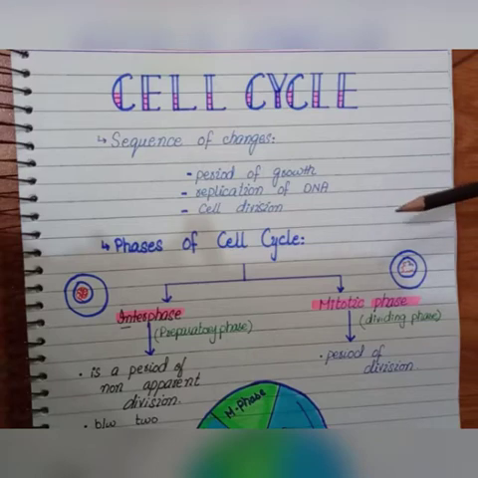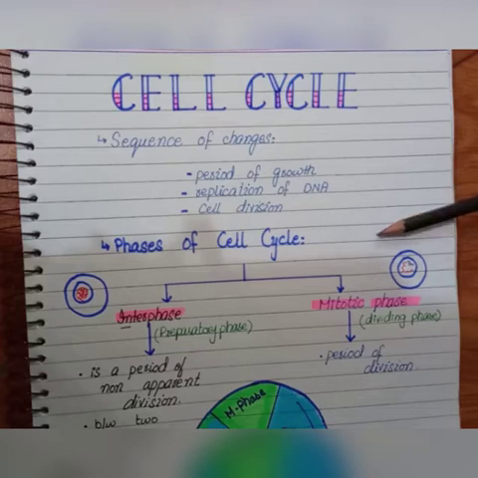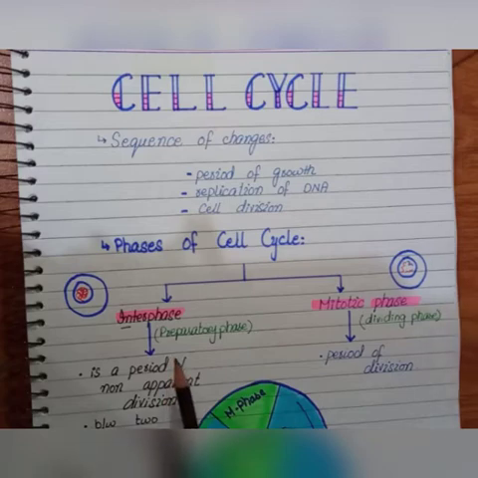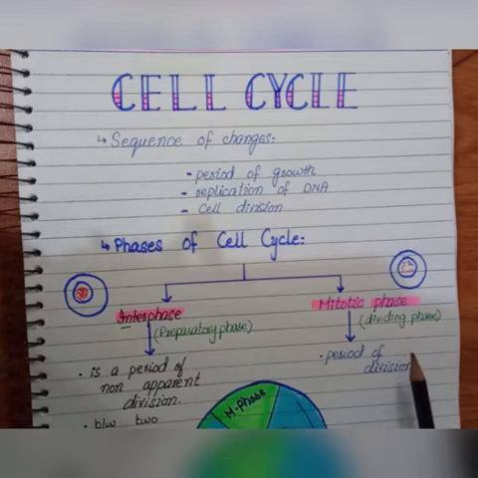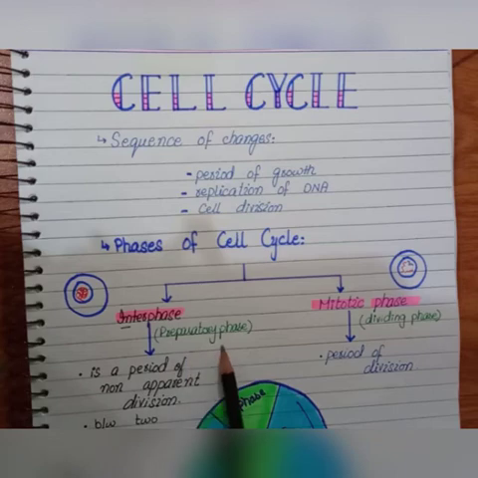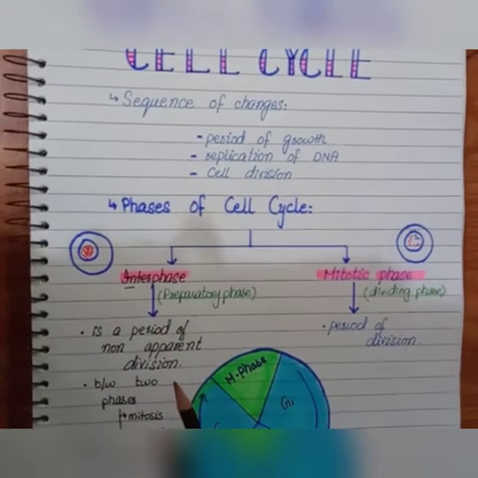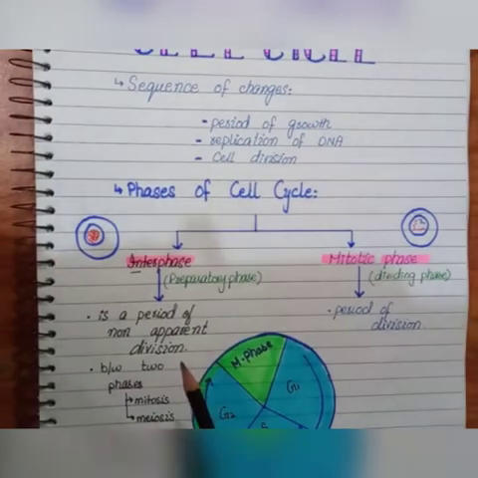We have also discussed different phases of the cell cycle. We have discussed the two phases of the cell cycle. First we have interphase, that is also known as the preparatory phase. Second we have the mitotic phase, that is the dividing phase. In the previous lecture we briefly discussed the interphase. As the name suggests, it's a division between two consecutive phases, that are mitosis and meiosis.